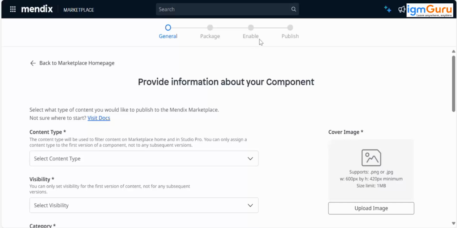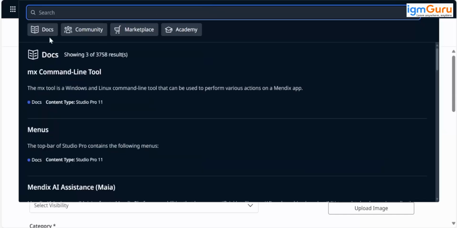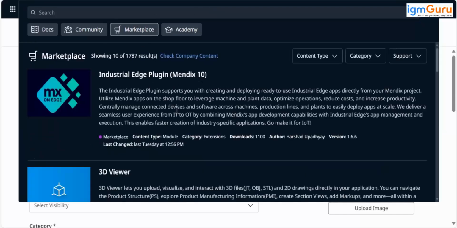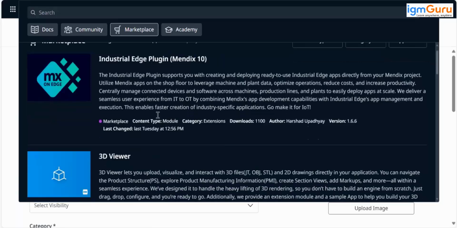Do you want to publish it or not? Click on link, click on publish. It will be available. Then any person in the world can download it. Simply here we have things you can see, industrial edge, and then this is content type marketplace modules like this.